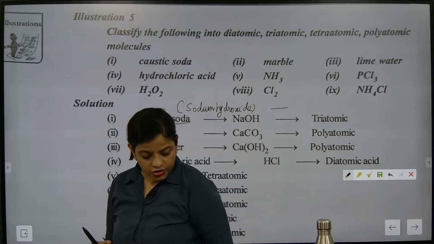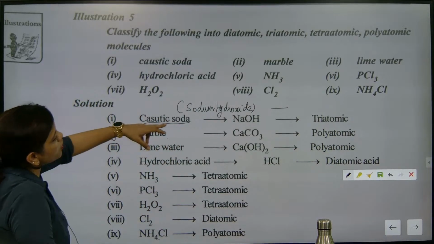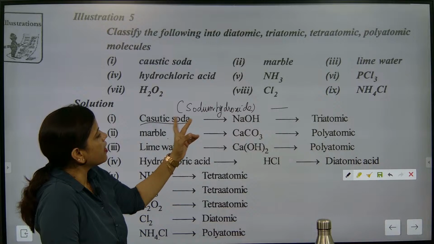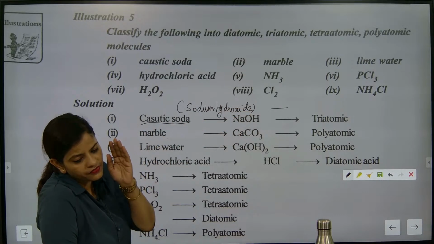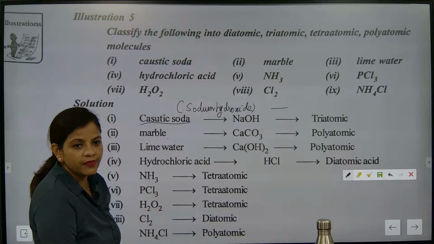I hope you have understood what name has been given. This is called caustic soda, which is sodium hydroxide. Sodium hydroxide, and the formula — how many atoms are there? See, the number of atoms plays a very crucial role, beta. Because of that, we are writing like this. I hope everybody might have understood.